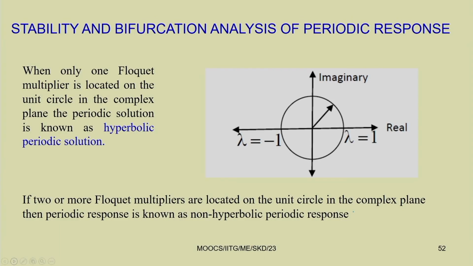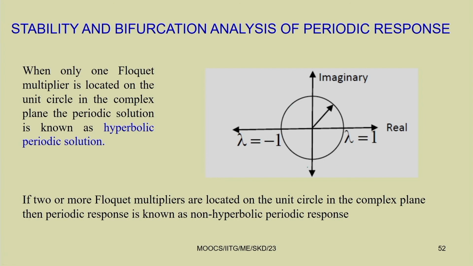Similar things we have observed in the case of the fixed point response, and in periodic response we are already familiar with the Floquet theory, and by using the Floquet theory we know that we can study the stability of the system. So here, by finding the eigenvalues of the monodromy matrix, we can draw the unit circle. This is the unit circle drawn here with the real and imaginary parts of the Floquet multiplier, that is lambda.